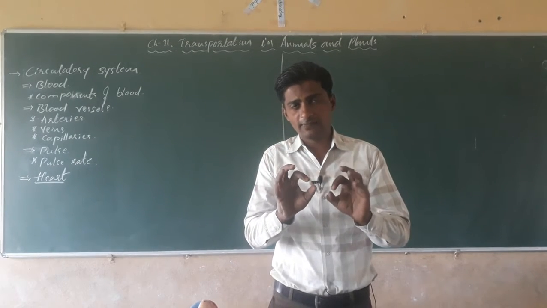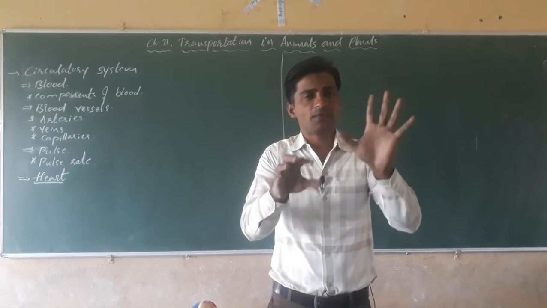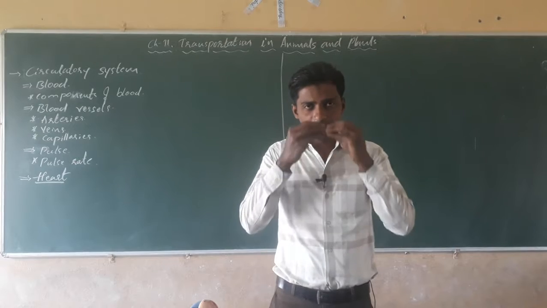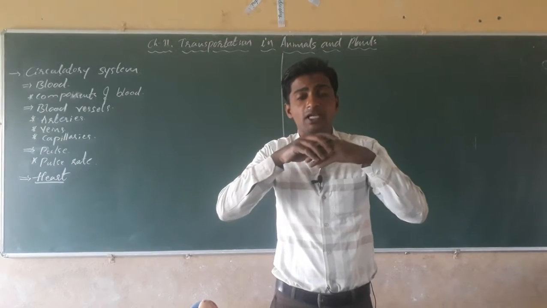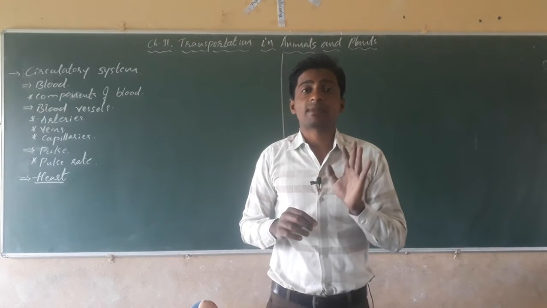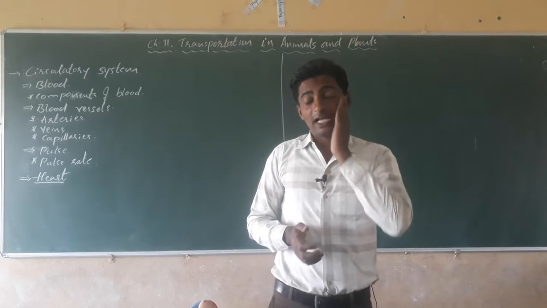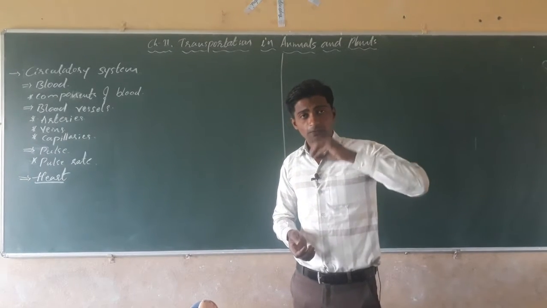Whatever nutrients or food, water and air in the form of oxygen we take into our body, that has to reach each and every cell of the body. If it does not reach a cell, then the cell may die, isn't it? That's why we have to take food for survival.